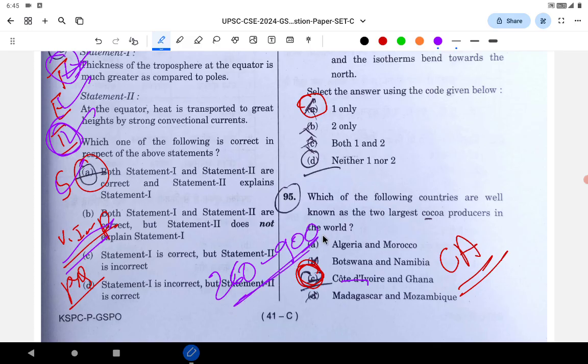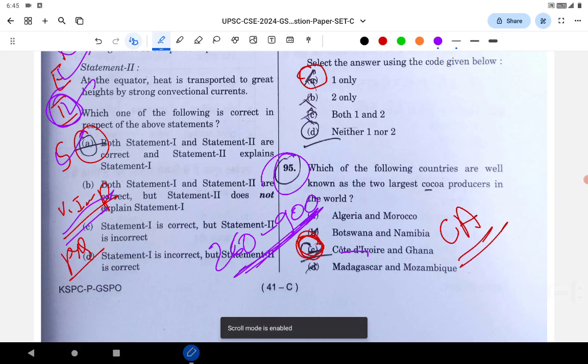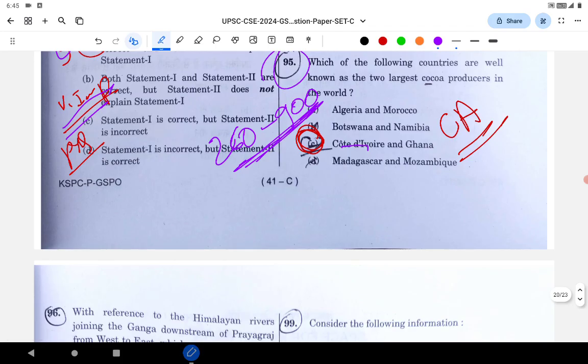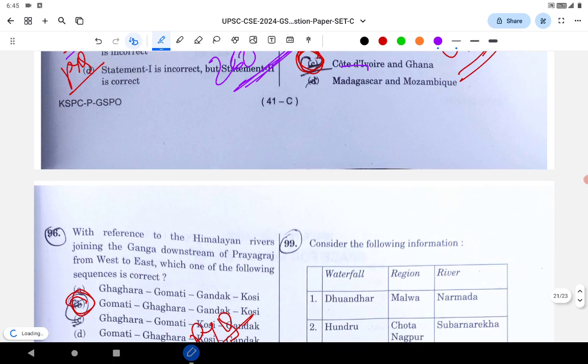It was in the news. There are a few articles written, and if you just Google cocoa and any UPSC institute name, you will find it even in their current affairs. So it's a pure current affairs question. It is not some random question. See, because of the problem in the world, India is benefiting from it. India is also one of the cocoa producers. Indian farmers were benefiting. So such questions UPSC is bound to ask.